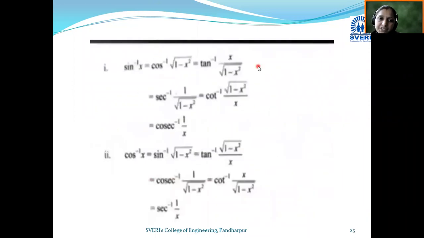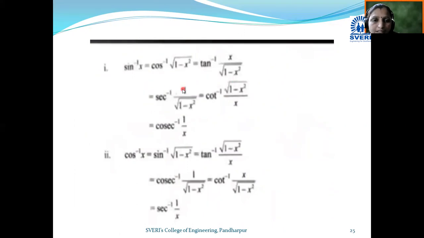Now, inverse trigonometric ratios. To convert sine inverse into cos inverse, we require this conversion. So sine inverse x becomes, in terms of cos inverse, we use this form of conversion: sine inverse x becomes cos inverse of square root of 1 minus x square. That is nothing but tan inverse of x upon root 1 minus x square.